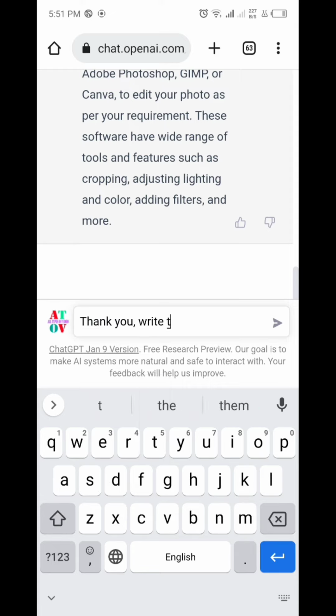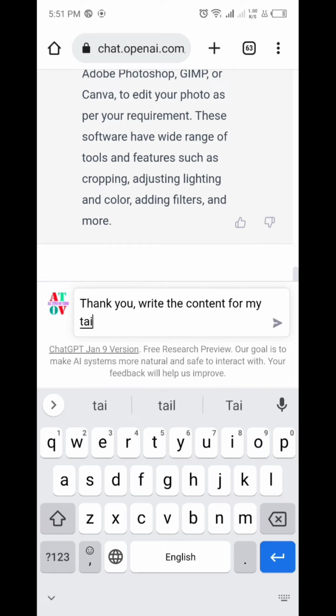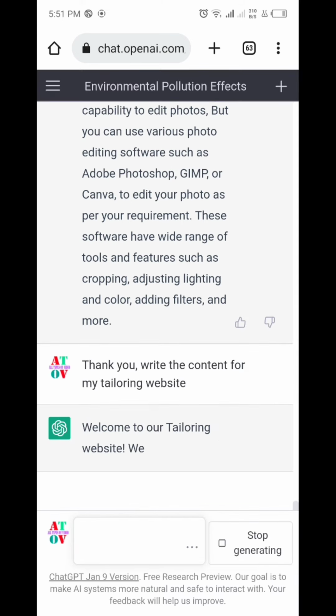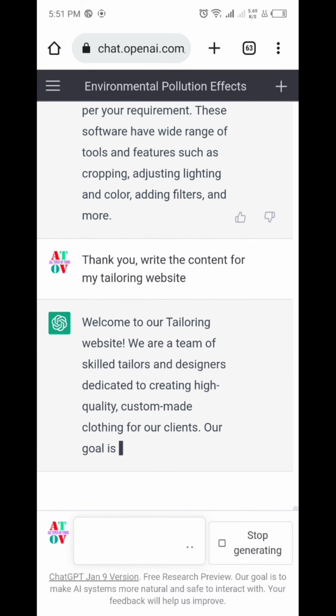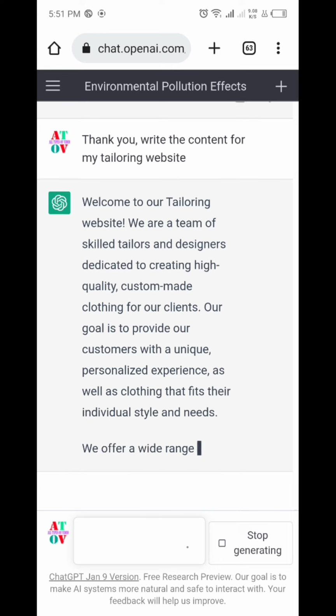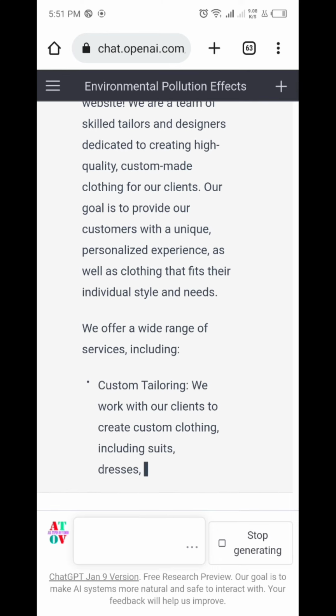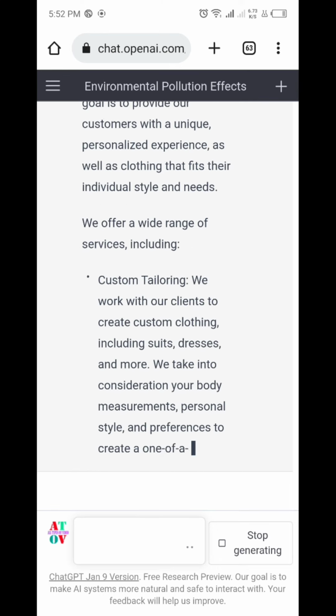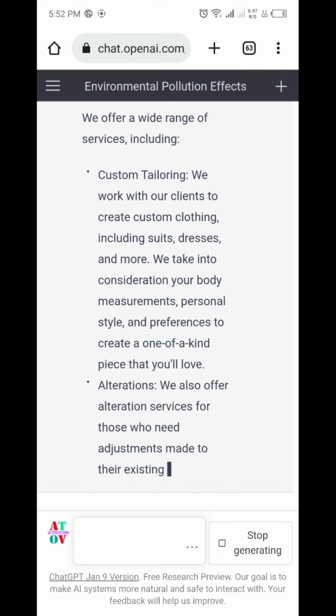It can solve my math problems, it can do my all assignments, and it can help me in writing content for my websites as well. It can help me in my business plans. So this is really amazing. We can use ChatGPT for almost all our documentation purposes.